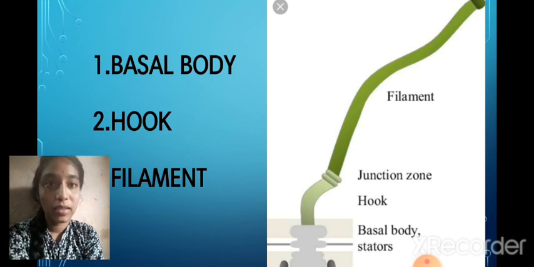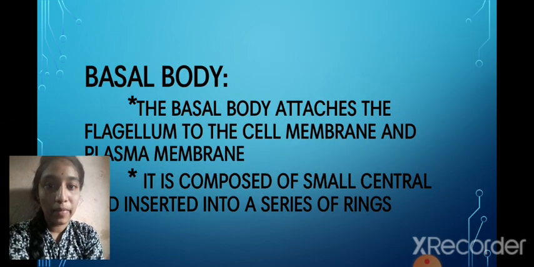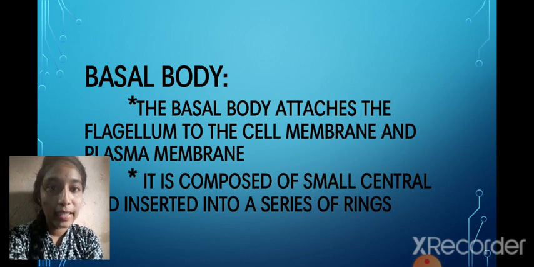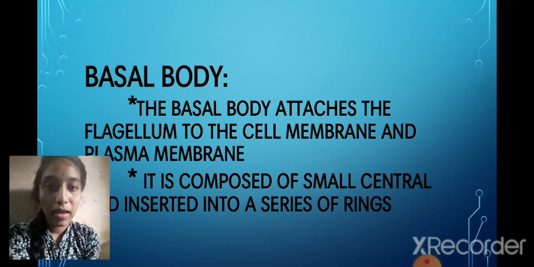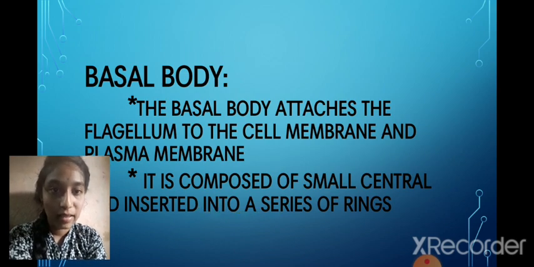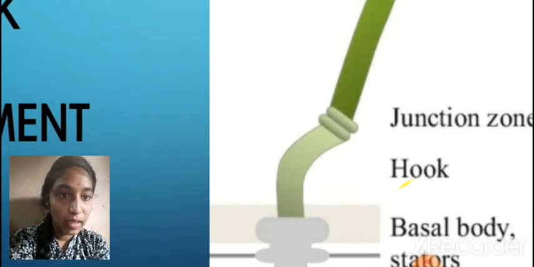First is the basal body. The basal body attaches the flagellum to the cell membrane and plasma membrane. It is composed of a small central rod inserted into a series of rings. Here you can see that.